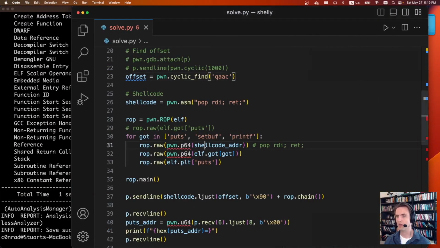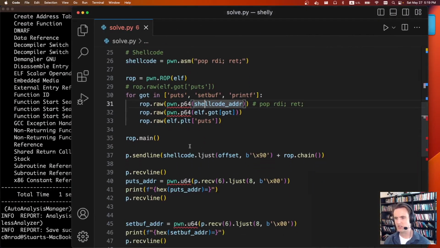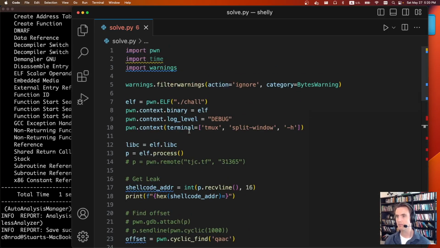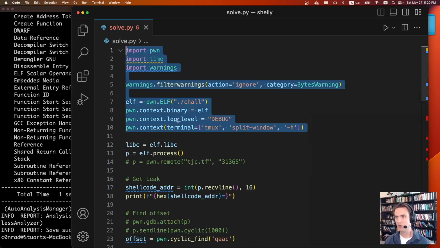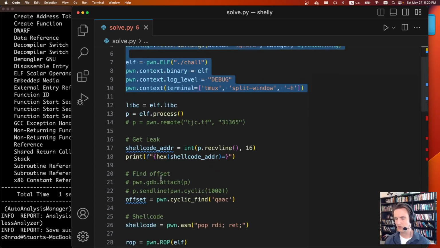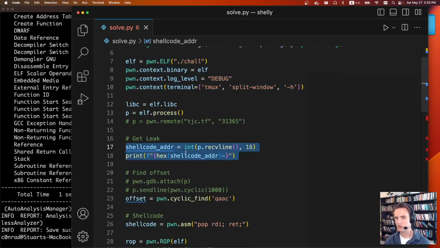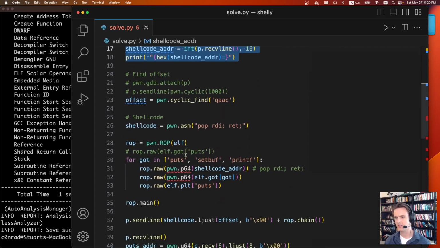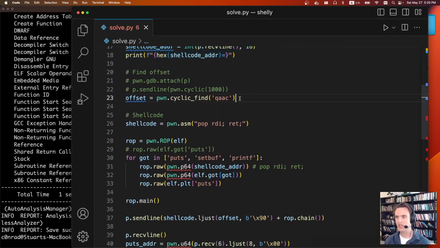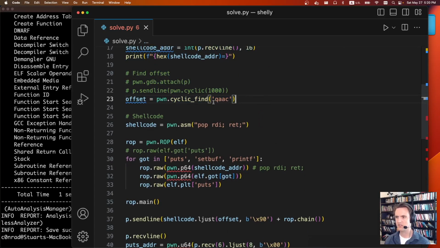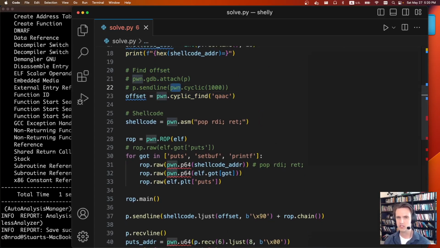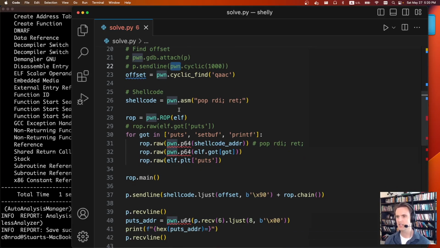If you're not familiar with ROP code, this challenge might be a lot. I have other beginner videos on my channel that talk about ROP code, but I'm just going to go into this challenge assuming you know what ROP code is. Cool. So this is standard Pwn tools. We just import stuff. We disable warnings. We load everything up. Here we're going to grab that address leak that is given to us. From there, we calculate where the buffer overflow occurs. I do a Pwn cyclic, see where it crashes, all the very standard stuff.